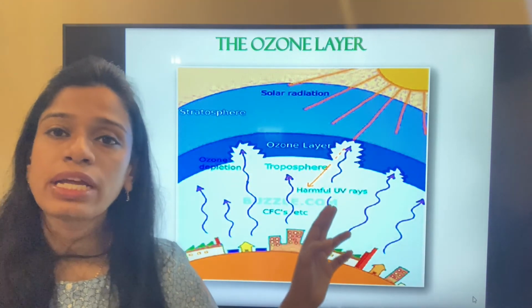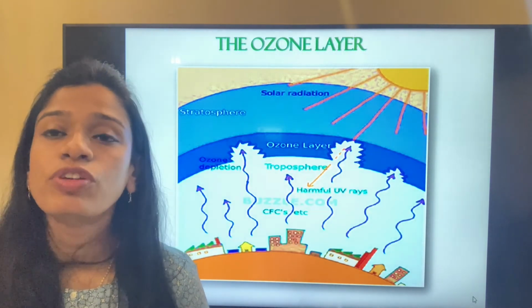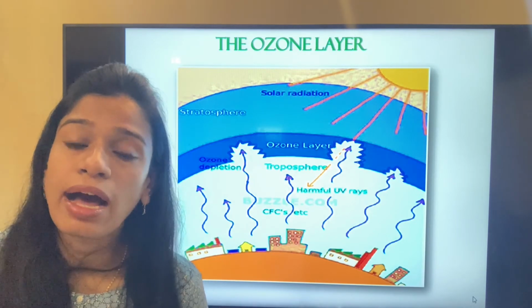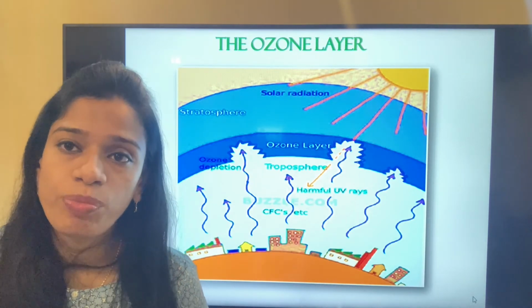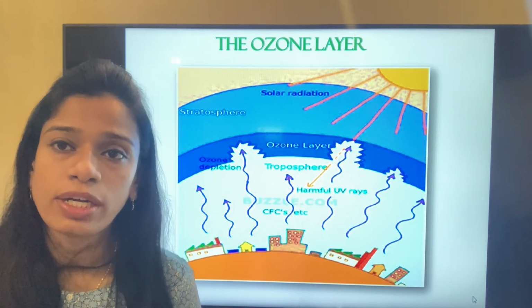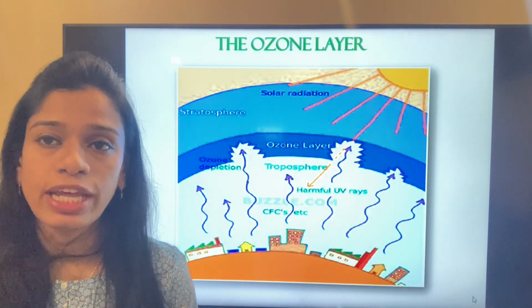This actually protects the earth from all the harmful rays of the sun. The harmful rays of the sun can cause cancer, irritation, and many other skin diseases for human beings and also all the living animals and plants on earth. But this ozone layer protects us from all harmful rays.